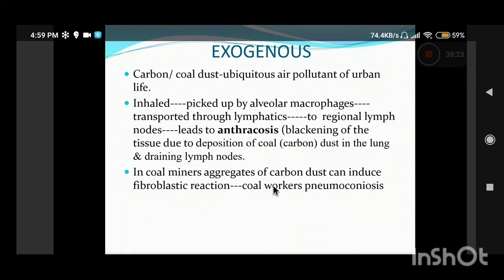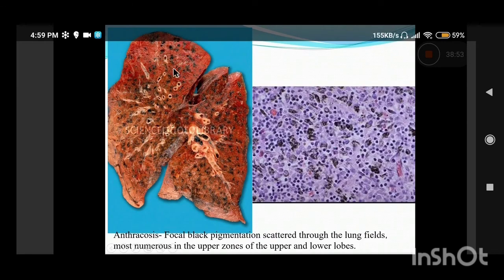Now, carbon or the coal dust is the most common air pollutant present in the air in urban areas. It is basically a pollutant of urban life. It is inhaled, picked up by the alveolar macrophages, and transported through the lymphatics to the regional lymph nodes. And that leads to anthracosis. So what is anthracosis? It is just the blackening of the tissues due to deposition of coal or carbon. Coal is composed of the blackish carbon pigment.